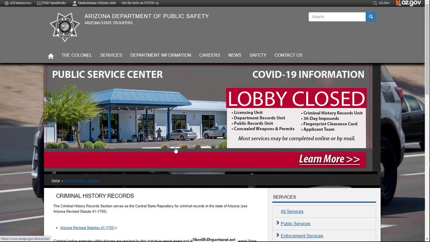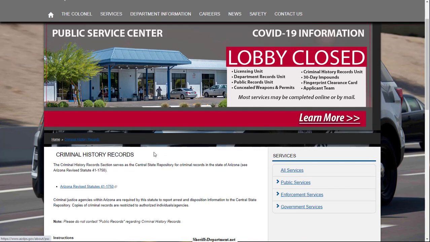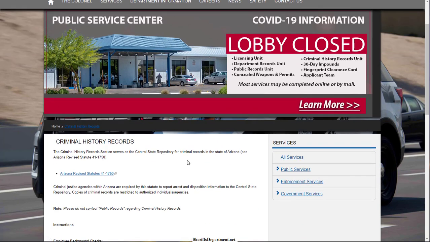The only downfall to this is it's going to be statewide. So if a person moved around, if they traveled somewhere, there could be criminal activities that were done in multiple states, multiple counties. So it's kind of difficult to know this information nowadays. Everybody moves around, so it's a good idea to do the nationwide check in combination with the local check. So just a heads up, these are going to be state specific, but these are going to be the best because they're coming directly from the source.